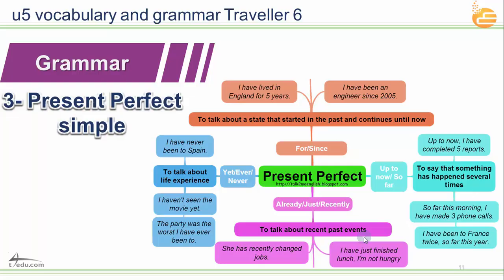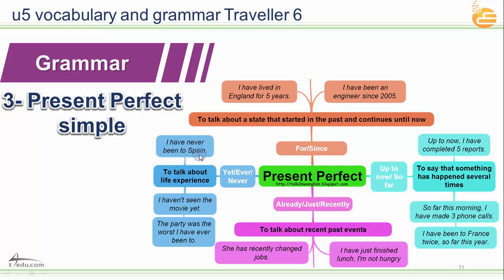We use the present perfect simple with for and since. If you see this in the sentence, we use the present perfect simple, which is have or has and the past participle. For example, I have lived in England for, you see, for 5 years. I have been an engineer since 2005. So we use the present perfect simple to talk about a state that started in the past and continues until now. I have done my homework. You started the homework 2 hours ago and you just finished the homework.